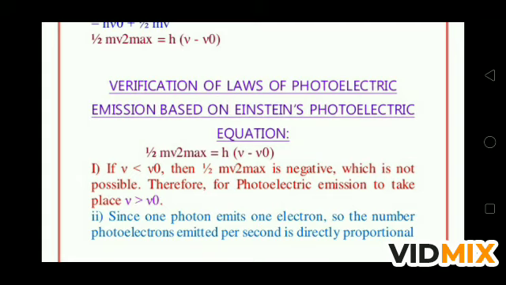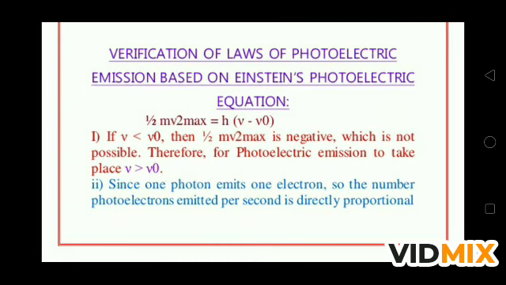The first: if ν is less than ν₀, meaning the frequency is less than the threshold frequency, what will happen? If the frequency of light falling on the metal surface is less than the threshold frequency, then with the help of the equation you can see that half mv² maximum is negative, which is impossible. Therefore, for photoelectric emission to take place, ν should be greater than ν₀, meaning the frequency of light must be more than the threshold frequency. Then only the electron will emit.